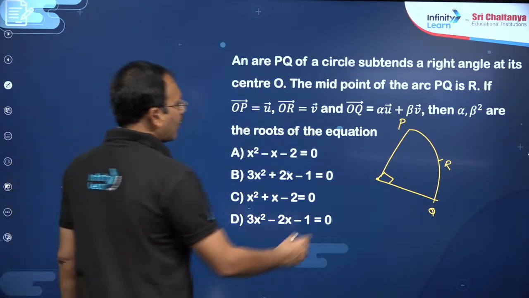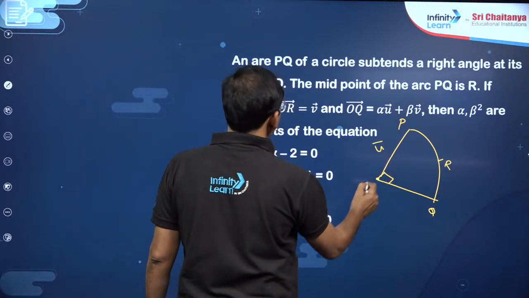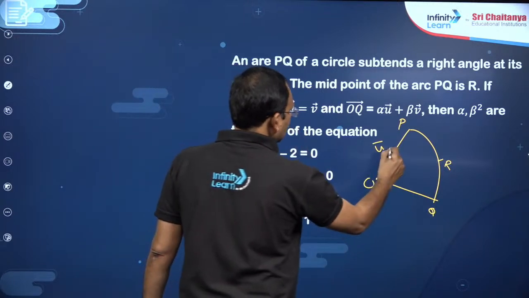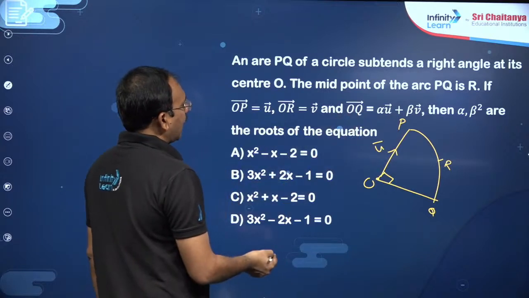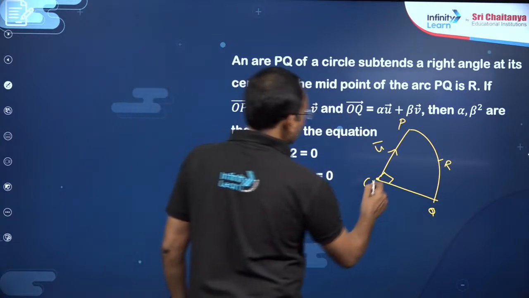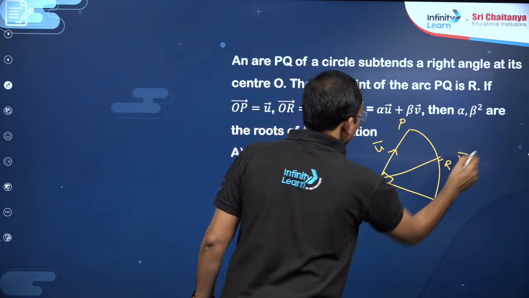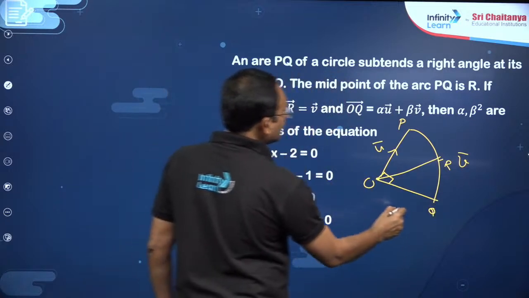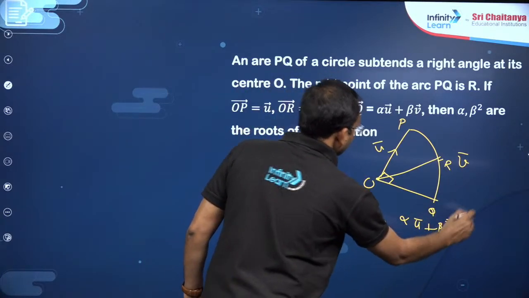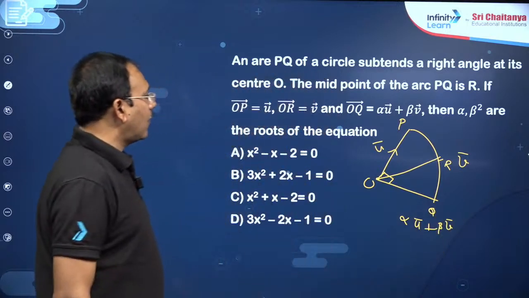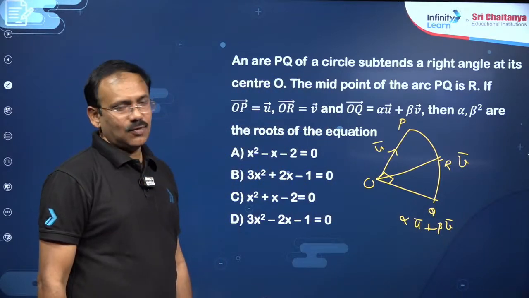If OP bar is U bar, suppose this is O, so U bar, as well as OR bar is V bar, this is V bar, and OQ bar is nothing but alpha U bar plus beta V bar. Okay, then alpha, beta square are the roots of the equation.